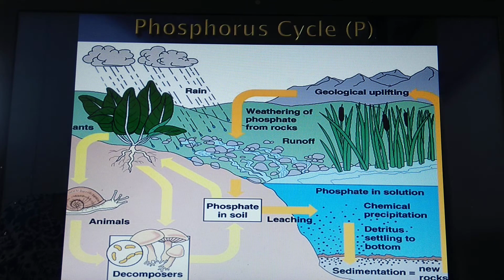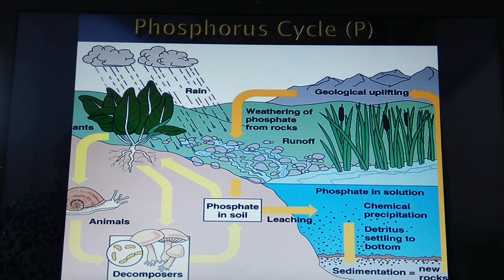Then in the water bodies, sudden growth of algae is seen. This sudden overgrowth of algae in the water bodies due to high phosphorus is called eutrophication. Remember the term eutrophication. It is the overgrowth of algae in water bodies.